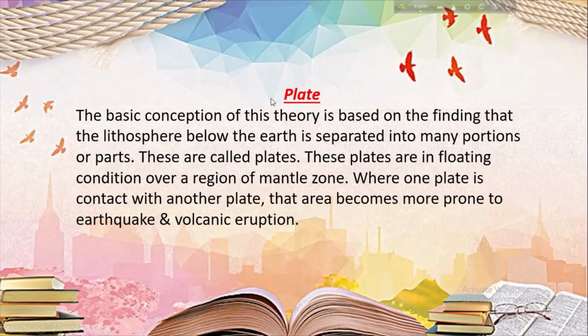And what is a plate? The basic conception of this theory is based on the finding that the lithosphere below the earth is separated into many portions or parts. These are called plates. And these plates are in floating condition over which zone? Mantle zone, because some portions of this mantle zone are semi-liquid or half melted. And where one plate is in contact with another plate, that area becomes more prone to earthquake and volcanic eruption.